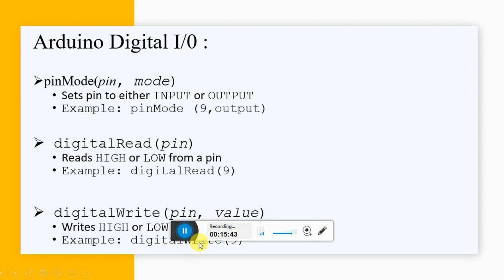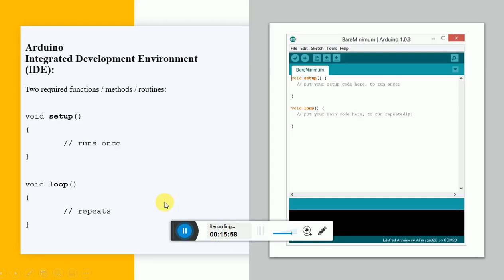So this is nothing but digital write 9 comma, here I have written 9 comma high, that means I'm sending high on pin number 9, or it can be low on pin number 9.